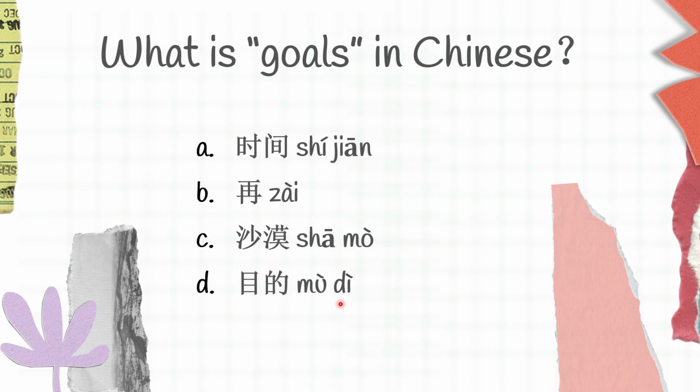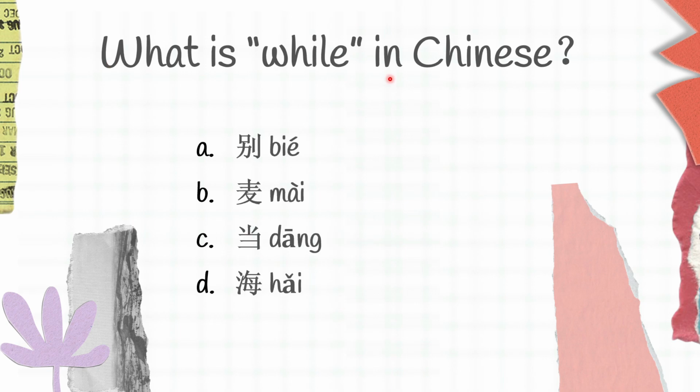Moving on to the next one. What is while in Chinese? A, 别, B, 麦, C, 当, D, 海. Which one do you think is the correct answer? 别 is don't, 麦 is with, 当 is while, 海 is sea. And the correct answer for this question is C, 当.